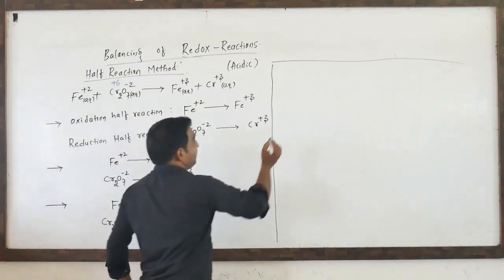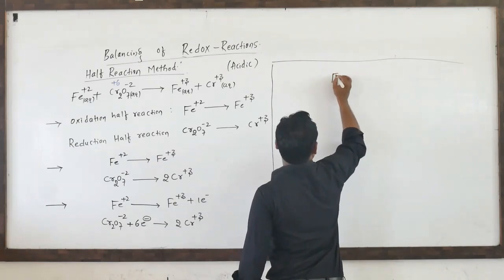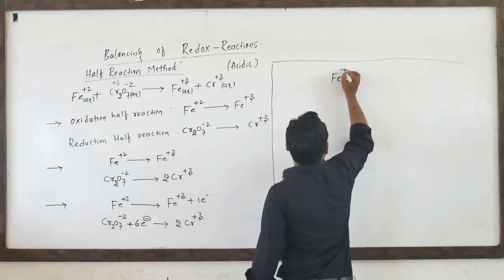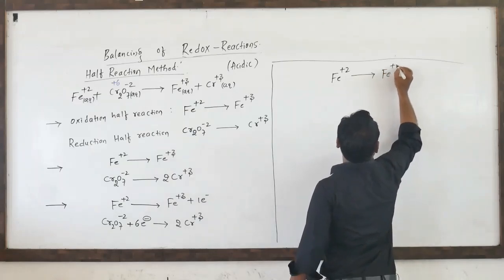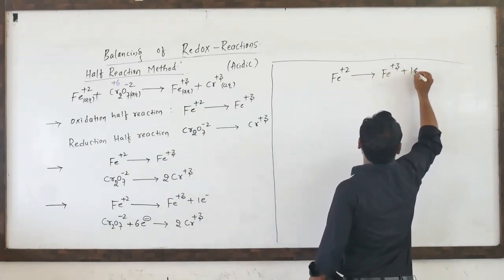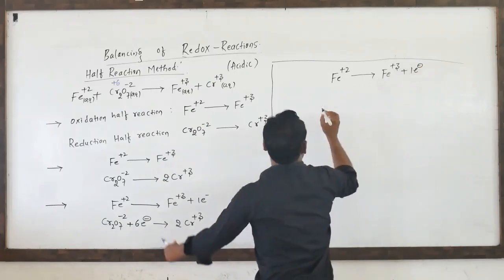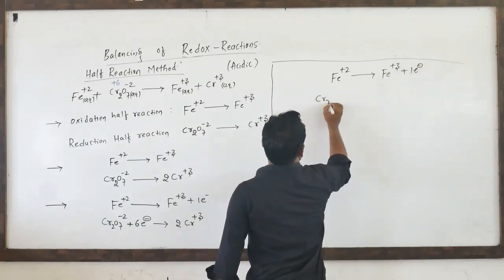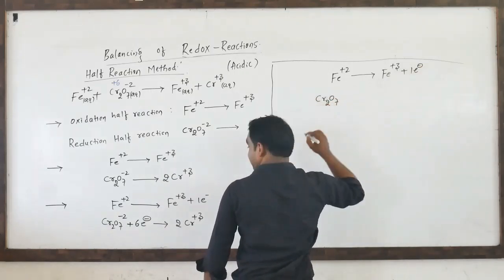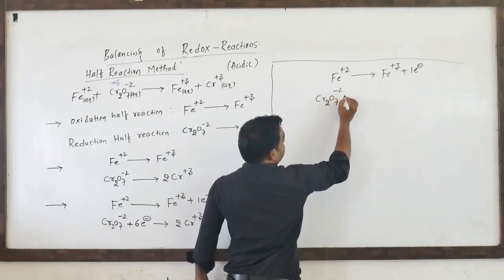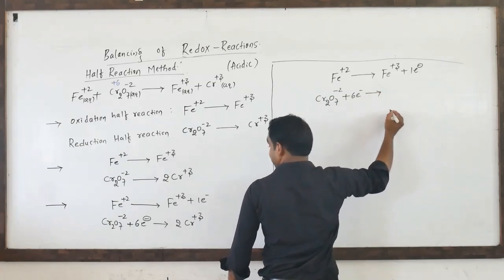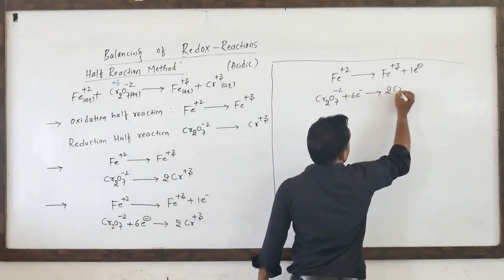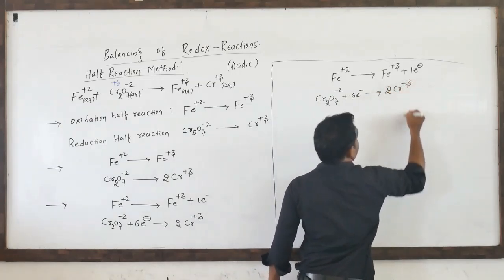So same we have to write, ಇದ್ರಾಗ ಒಂದೇದ್ರಾಗ ಏನು changes ಇಲ್ಲ. Fe plus 2 is converted into Fe plus 3 by loss of 1 electron. Next one, Cr2O7 minus 2 plus 6 electrons it gains and it will be converted into 2Cr plus 3.